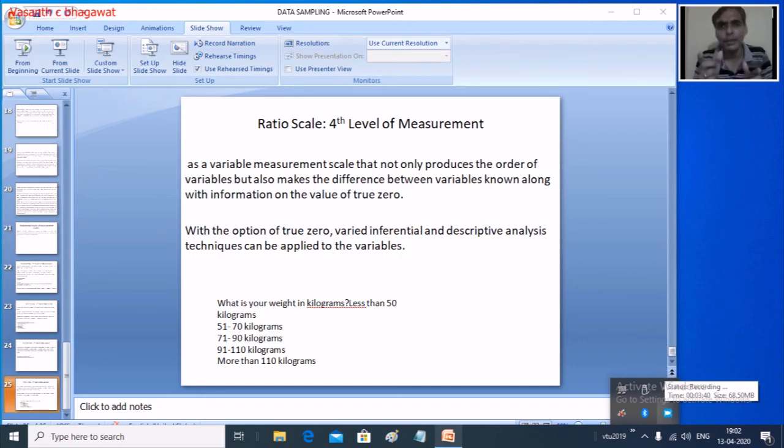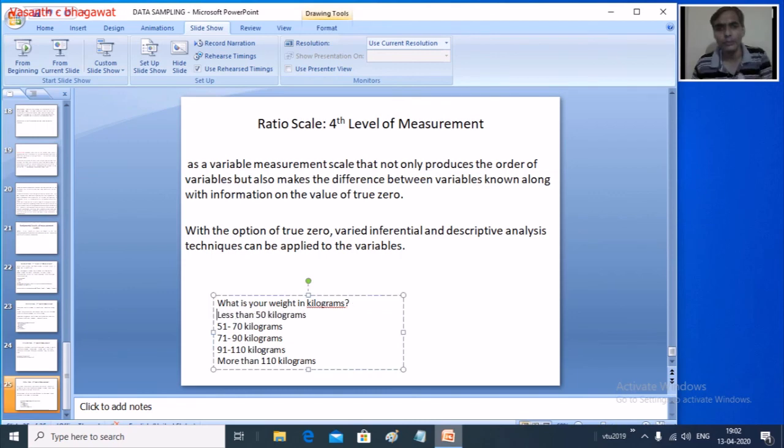When you see various forms asking what is the family income of your family, you have got 3 classes: 10,000 to 20,000, 20,000 to 40,000, greater than 40,000, right? So you have got interval scales. It is a numerical scale where the order of the variables is known as well as the difference between these variables. This is the third level of the scale that we are having.